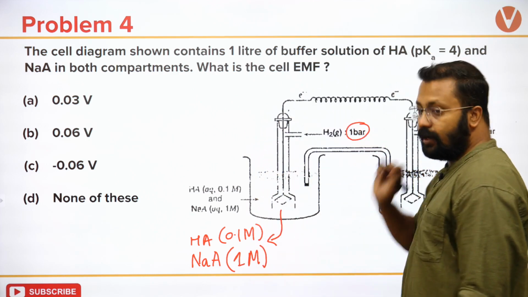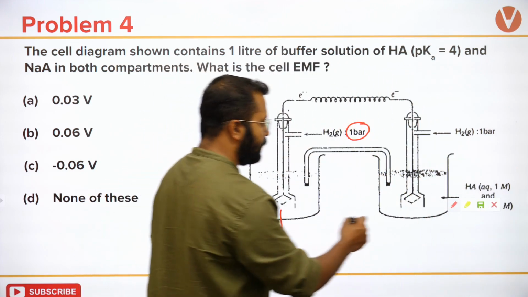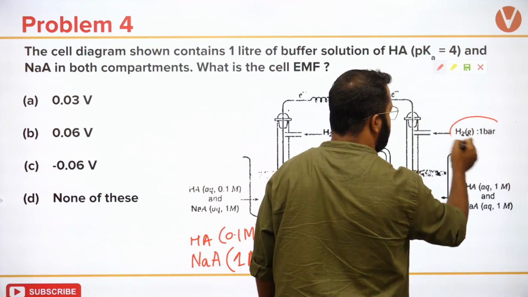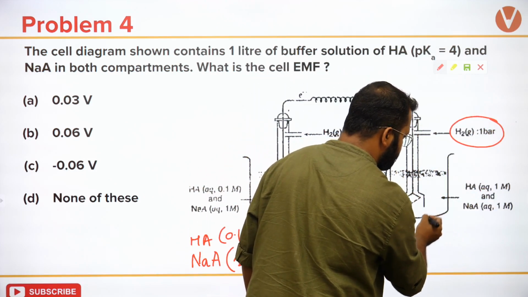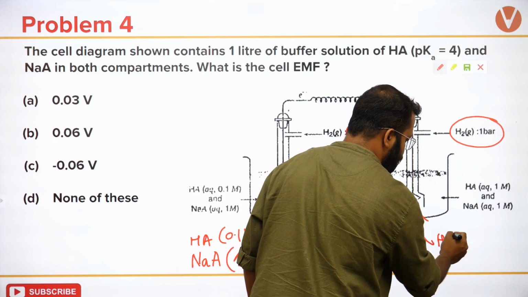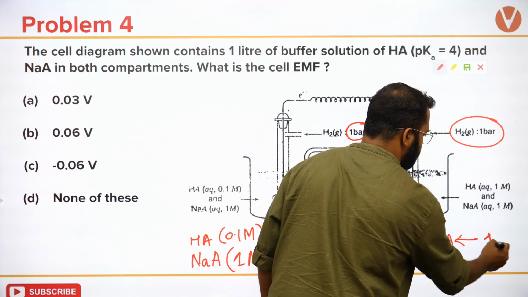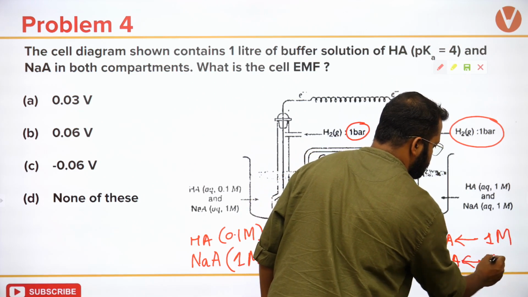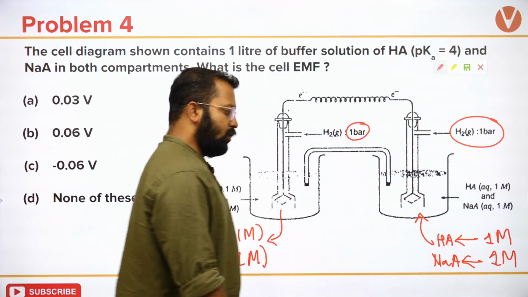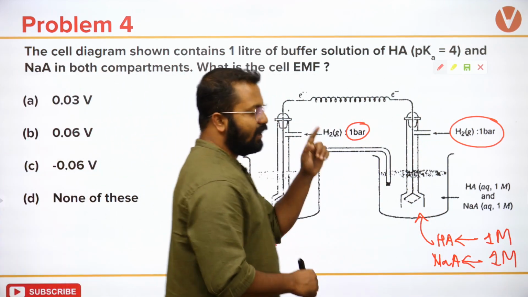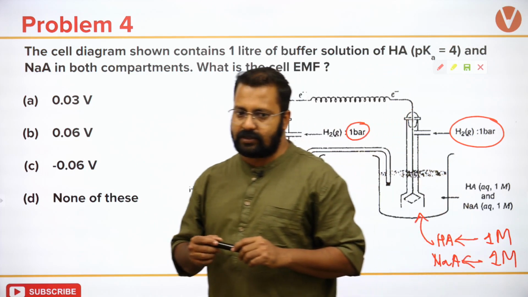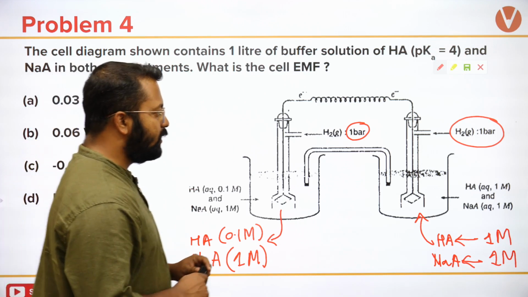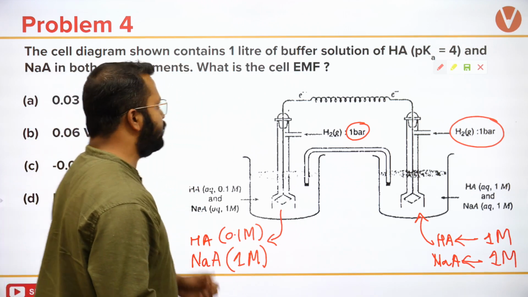Hydrogen gas is at 1 bar. Over here, HA is 1 molar and NaA is 1 molar. You are given that the pKa value for HA is 4. You have to calculate the EMF of this cell.